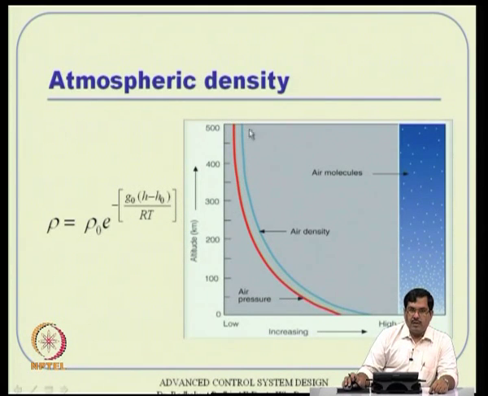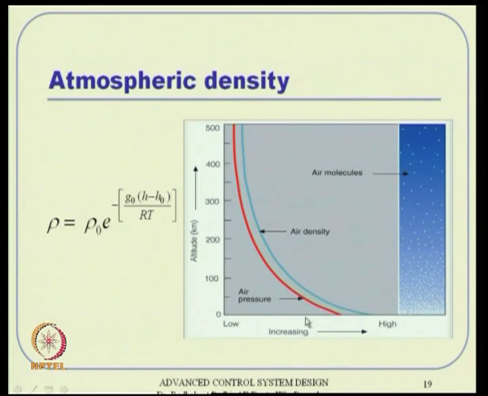So, the atmosphere density, if you visualize, this remains universally true by the way. If you see the distribution of air molecules, on the surface of earth they are very dense, and as you go up and up they are very sparse, probably because of the gravitational effect.